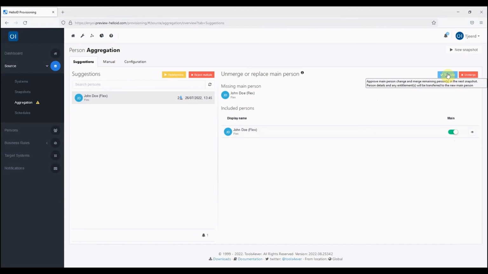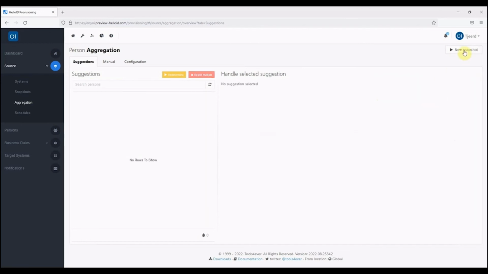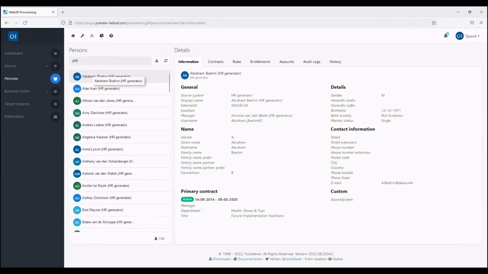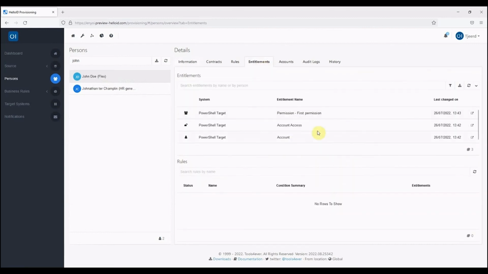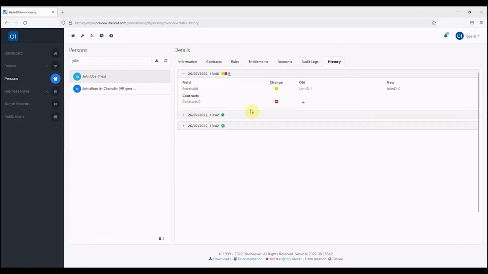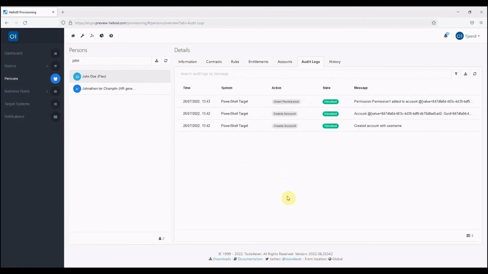The second option is to toggle this main button, and if you then click on transfer, all the entitlements, the audit logging, and person differences will be transferred to John Doe 0. Let's press transfer. Here we have to create a new snapshot, and if we then navigate to the persons here, and search for John Doe, you will see that the main person is John Doe 0, and that he still has his entitlements, and if you look at the history, you will see that the person has been transferred and that the external ID is changed from John Doe 1 to John Doe 0, and the audit loggings are also still there. So with this feature, you can keep the person up and running.